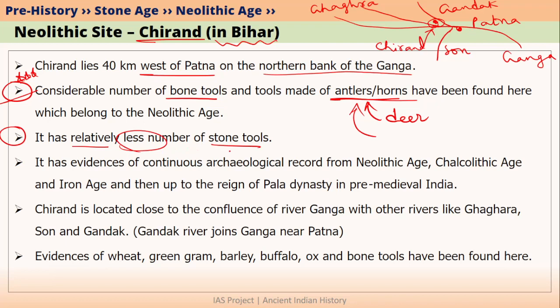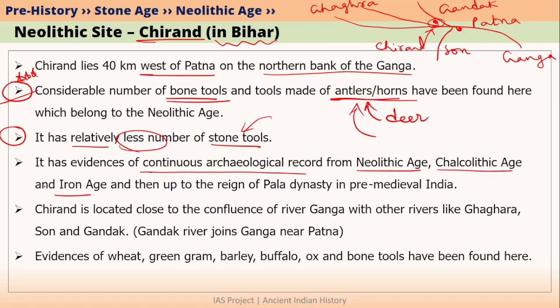Usually in Neolithic sites, we find number of stone tools, and compared to these stone tools, other type of tools are very less. However, this is not the case in Chirand. In Chirand, we have found so many bone tools, but the number of stone tools that were found were very less.